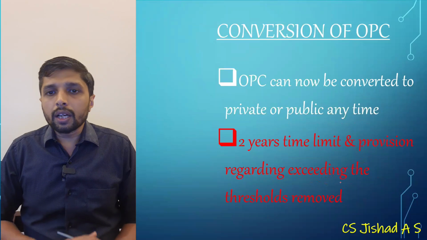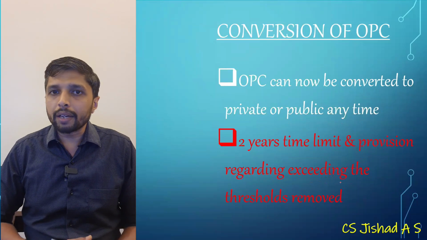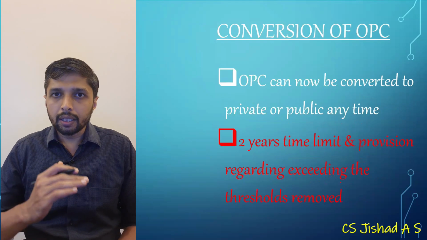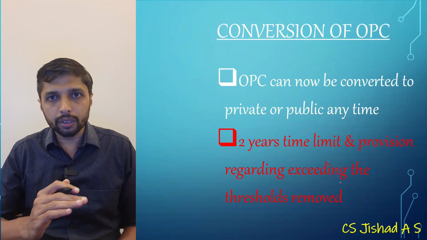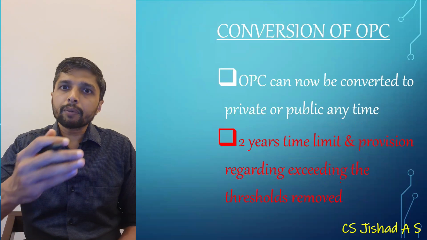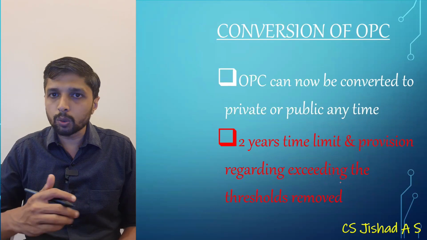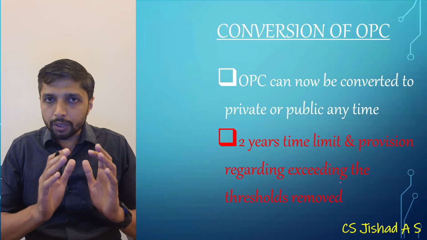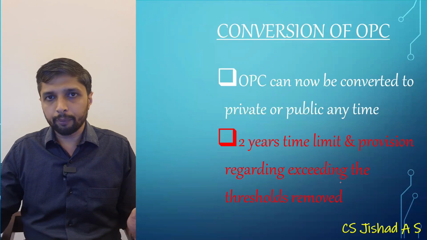With respect to the conversion of OPC, an OPC can now be converted to private or public at any point of time. Earlier there was a rule specifying that OPC can be converted to private or public only after 2 years, or when paid up capital exceeds 50 lakh or turnover exceeds 2 crore. Now that provision has been omitted. Now your OPC can be converted to private or public at any point of time.